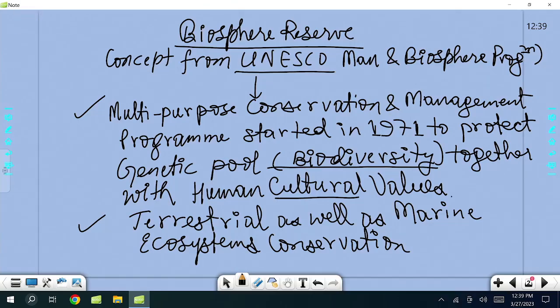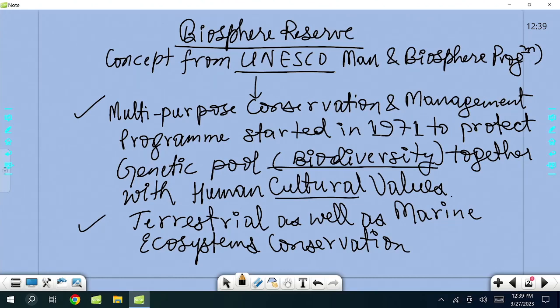India has joined this program, so we have declared 18 biosphere reserves under this program. So we have already discussed WPA, Wildlife Protection Act 1972, but this is away and outside the Wildlife Protection Act 1972.